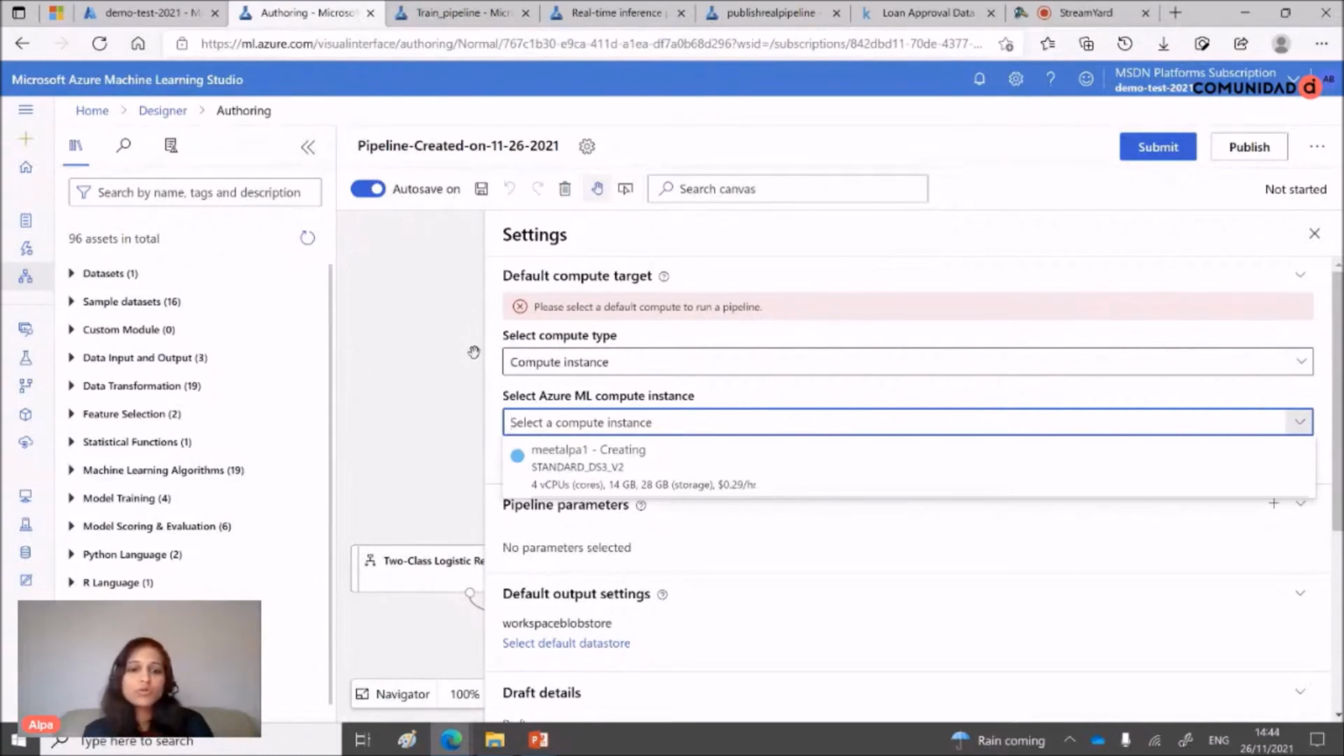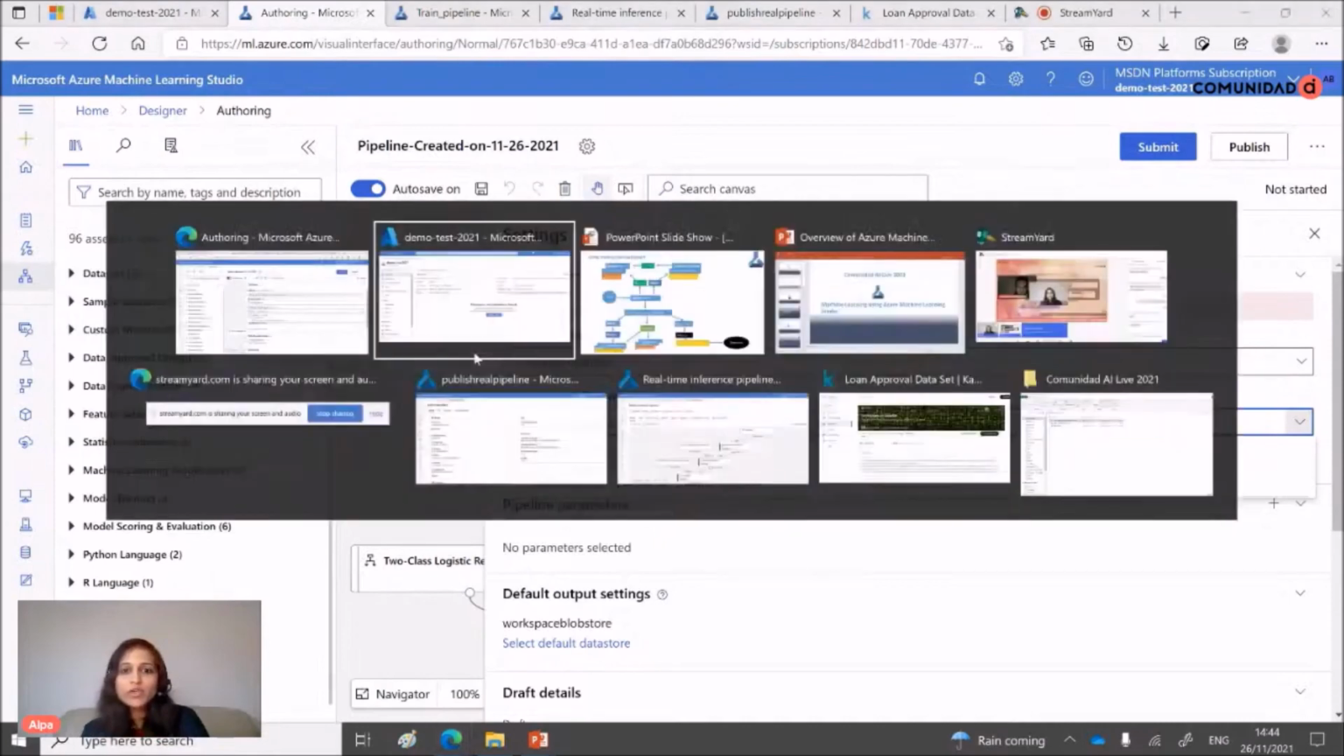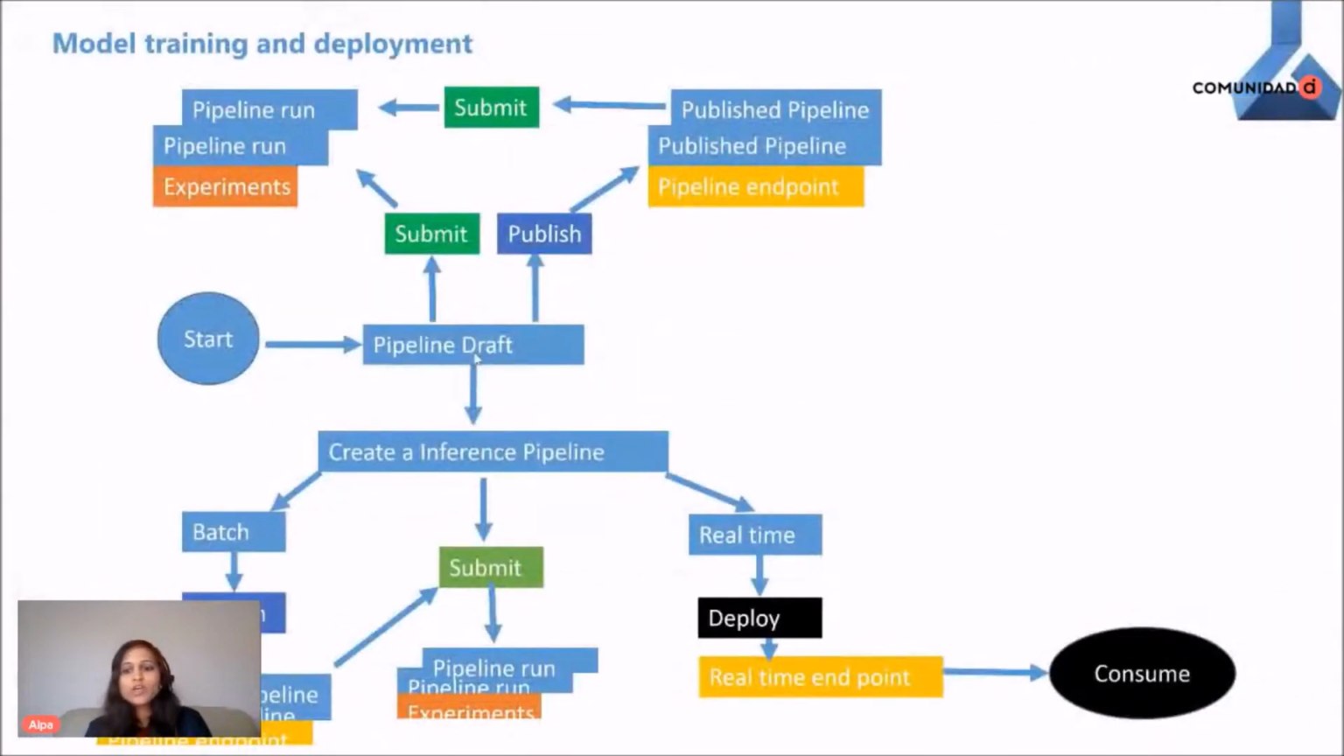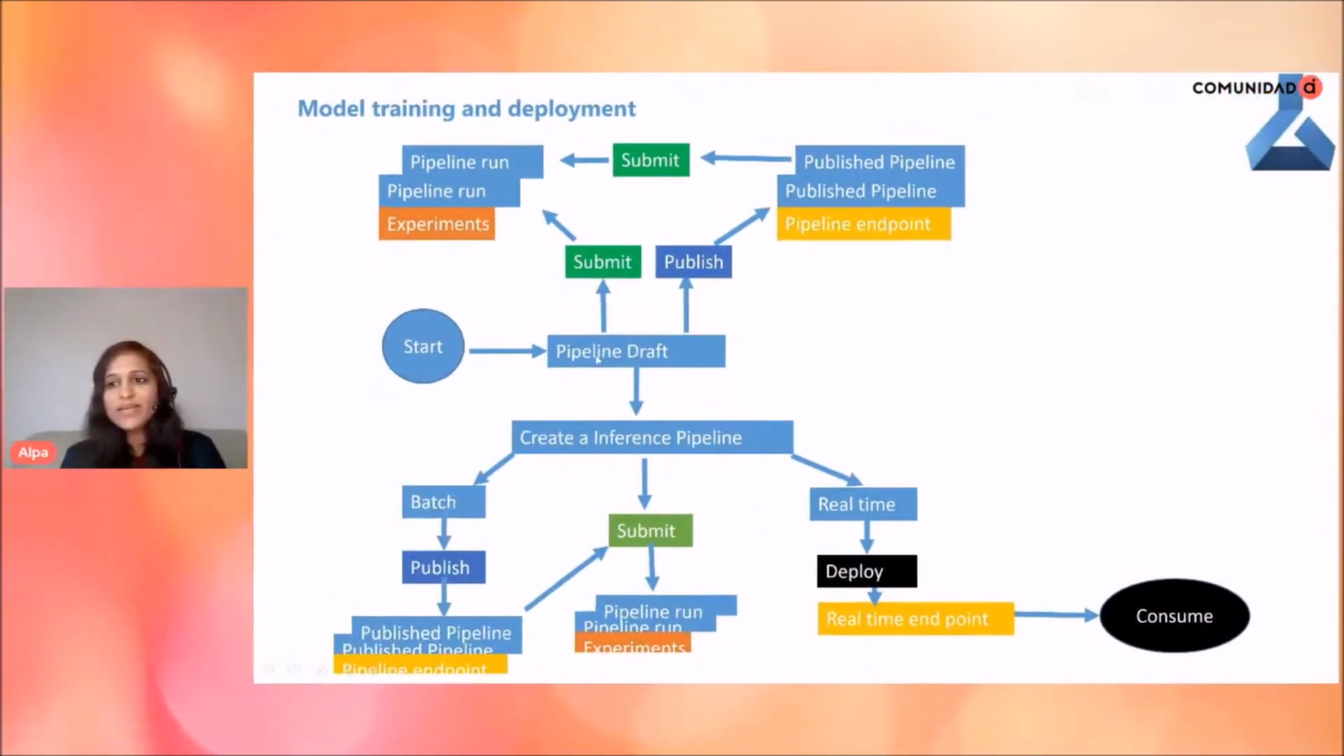I will show you more things as well, but let's go back to the presentation. So this way you can see that this is a draft pipeline, as I showed you. When you save your pipeline, it saves as a draft. When you submit it, it saves as an experiment or pipeline run. And when you publish it, it generates an endpoint.